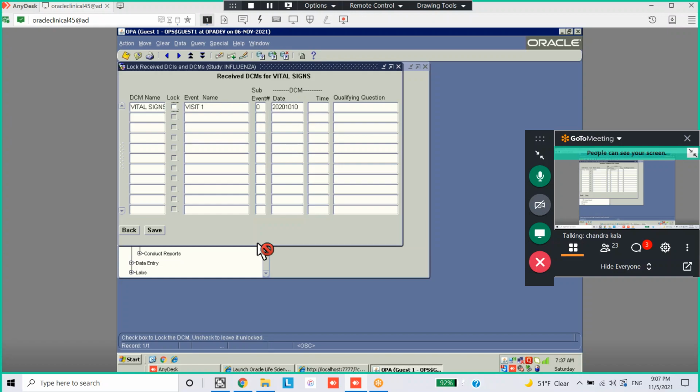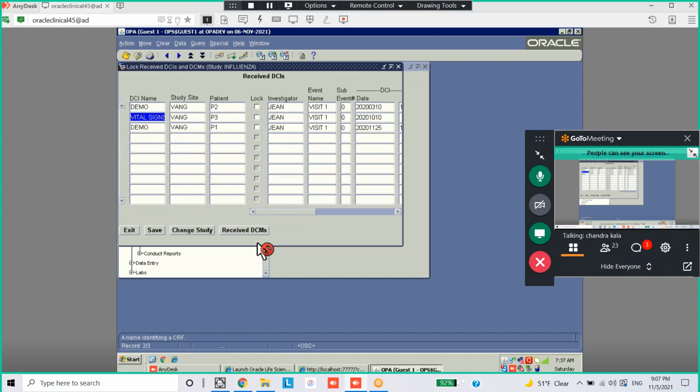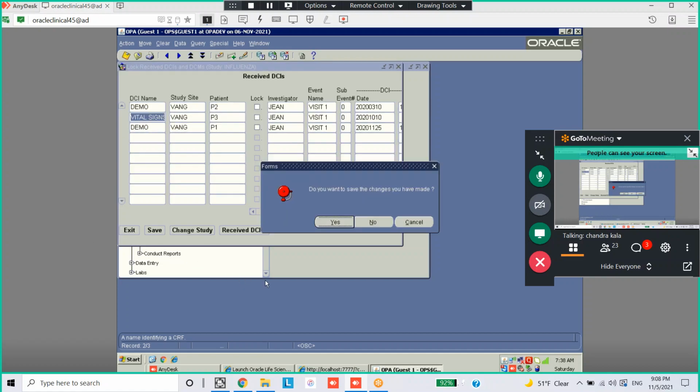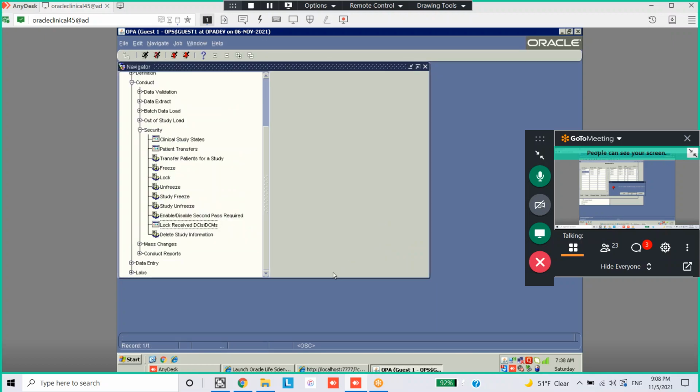Okay, going back. Here is the list of DCIs that we entered till now: P1, P2, P3. For P1 only one DCI was entered, for P2 only one DCI, and for P3 only one DCI. So what we do now, exit without saving. You go to freeze.